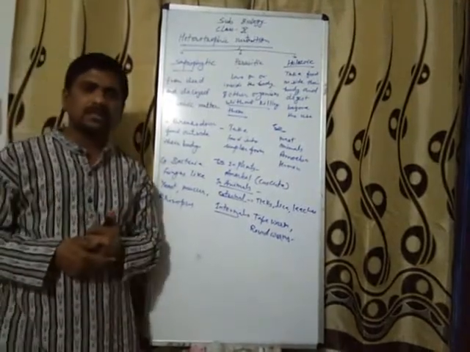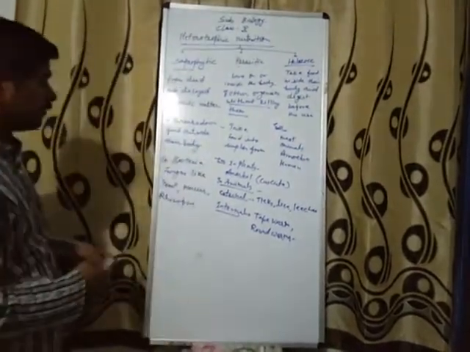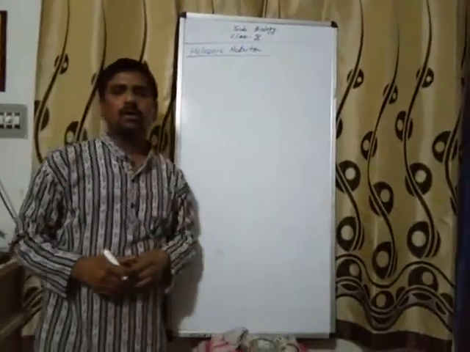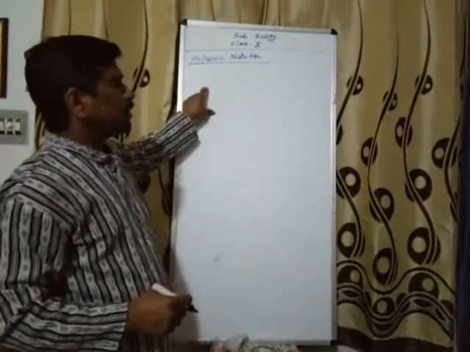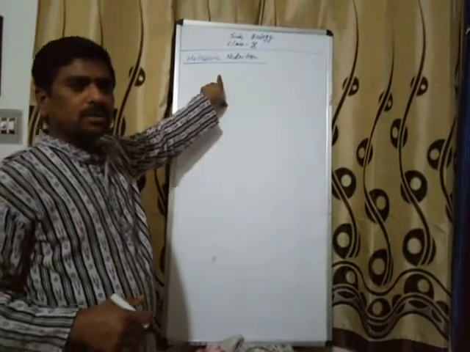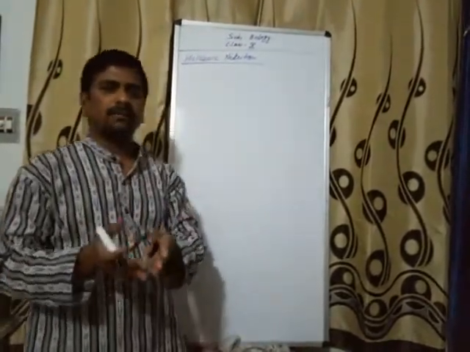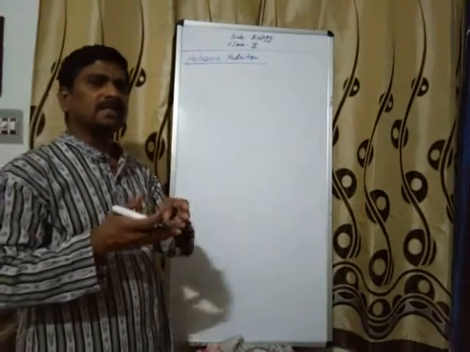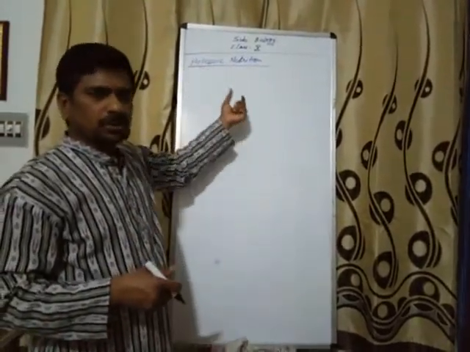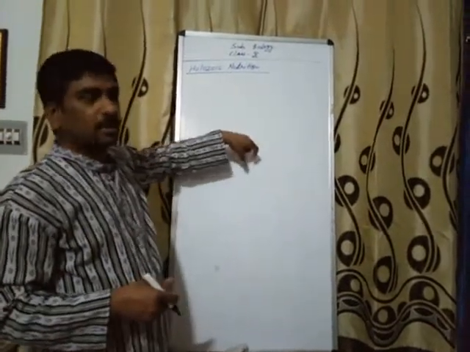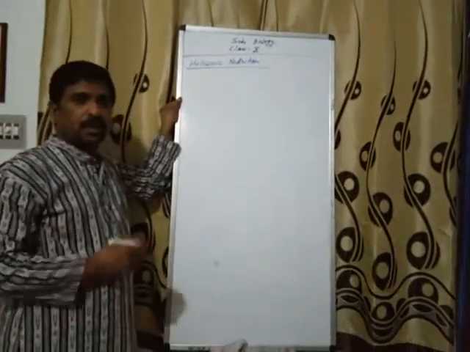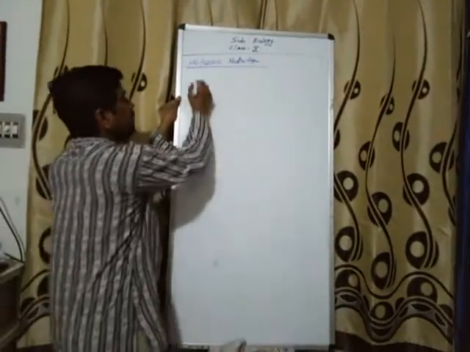First of all we will discuss what is the holozoic mode of nutrition. Now come to the point, holozoic nutrition. As already I have told you, in this mode of nutrition, organisms take their food inside the body first, that is ingestion, and then digest into simpler form and then utilize. So this type of nutrition is divided into 5 steps.